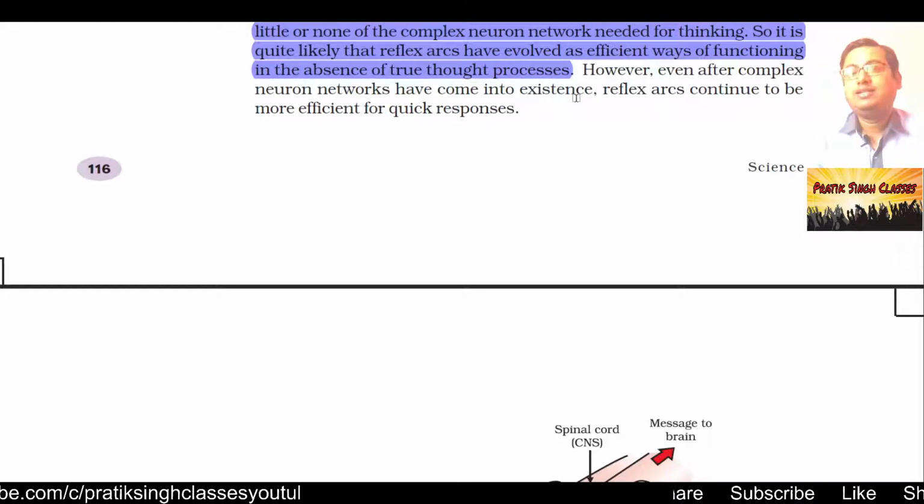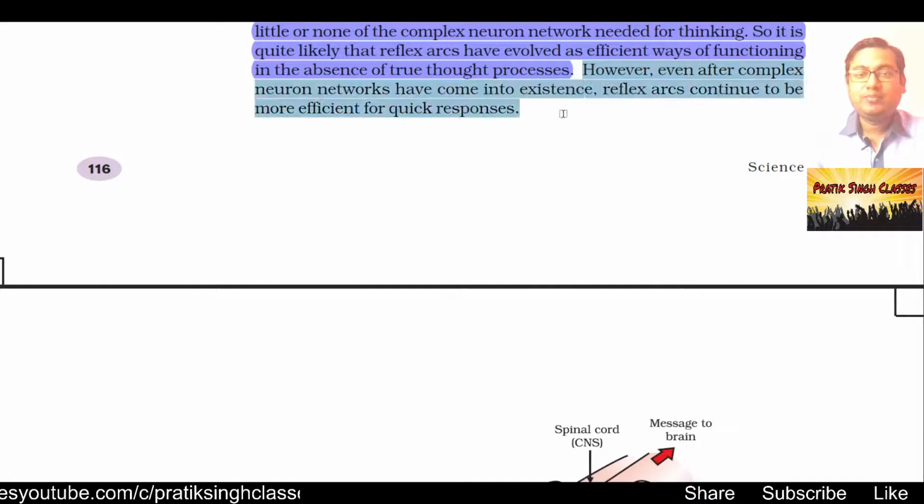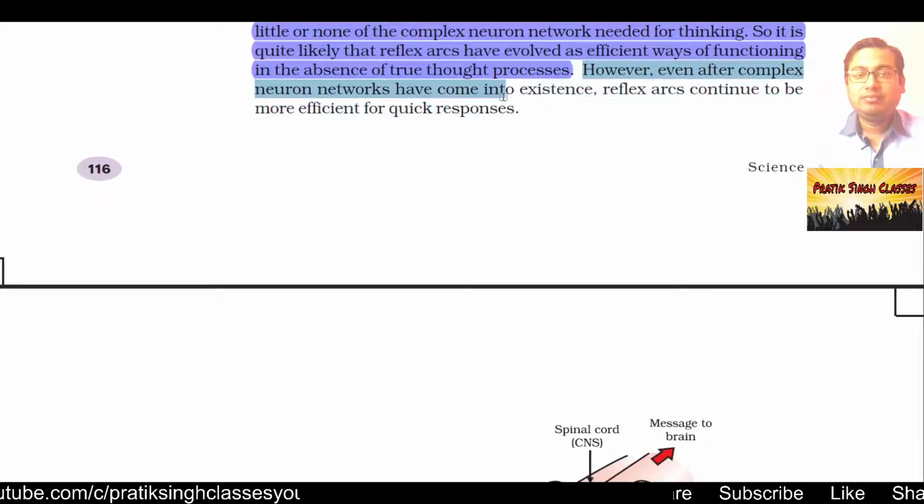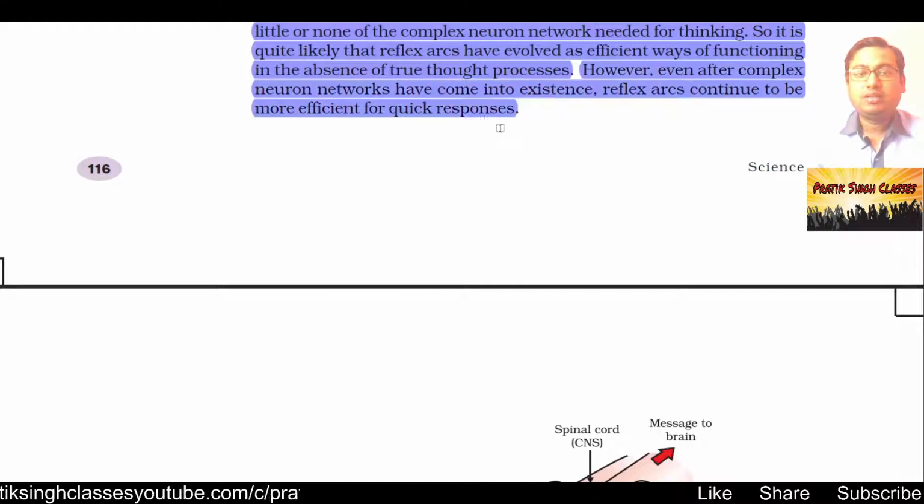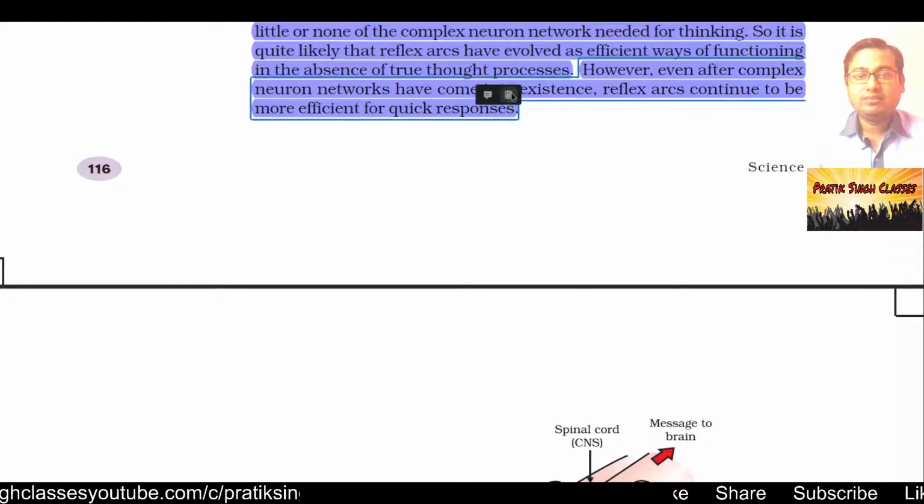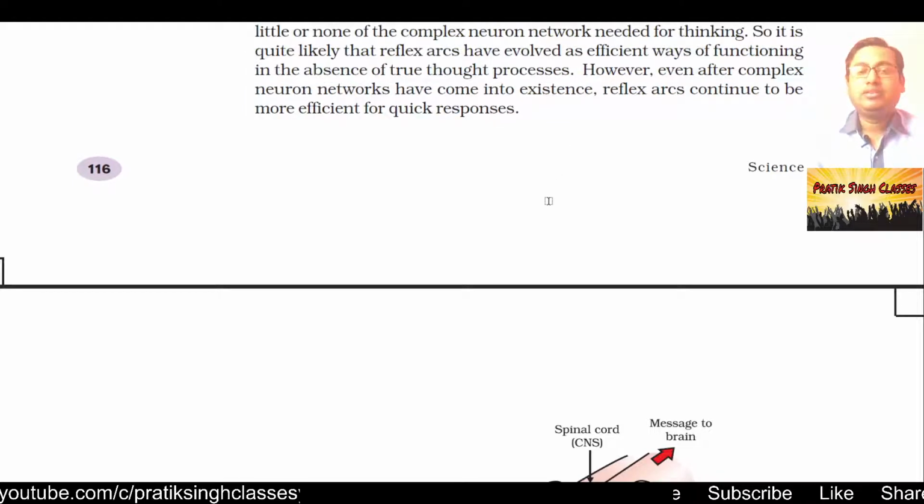However, the message also goes to the brain that something really has happened, and then we think. First we take the action and then we think about what really has happened. However, even after complex neuron networks have come into existence, like in human beings, reflex arcs continue to be more efficient for quick responses. So as we see in every living organism around us.